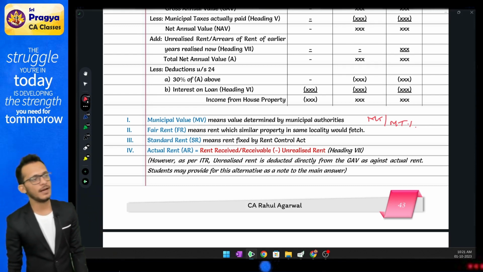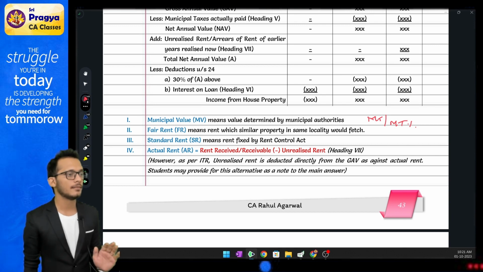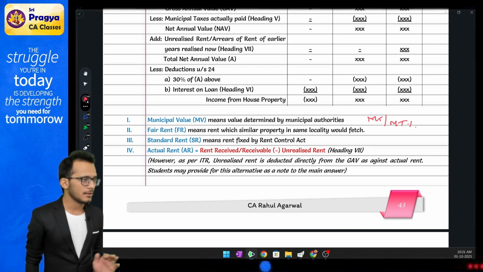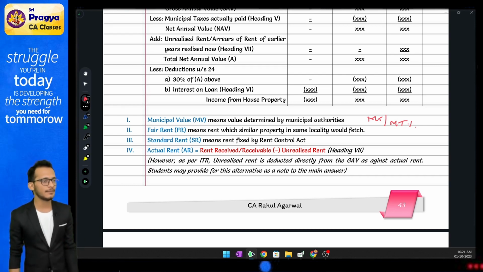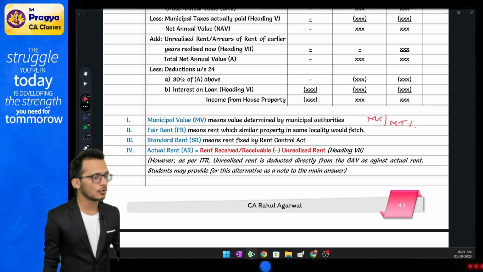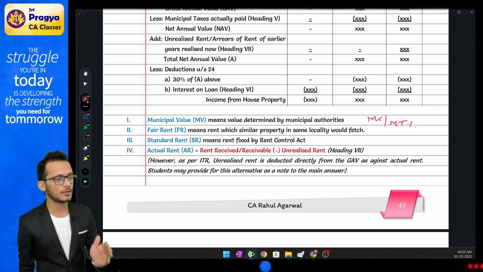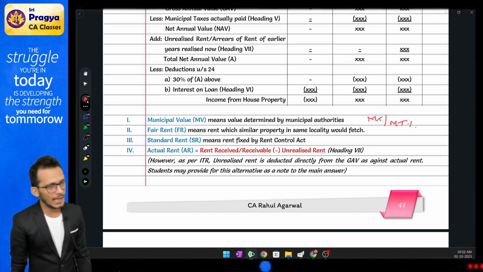So, it is municipal value versus fair rent. Fair rent is nothing but the rent which is decided by the open market. Decided by the open market, whichever is higher. Compare with standard rent. Standard rent is the rent which is defined by the Rent Control Act. Whichever is lower will give you the expected rent, which will be compared with your actual rent.